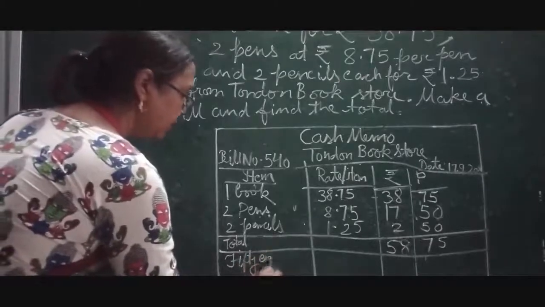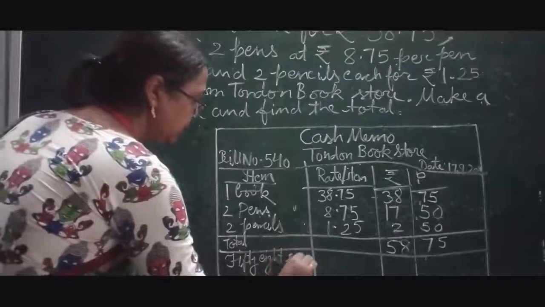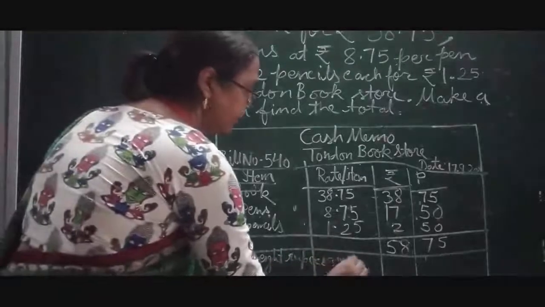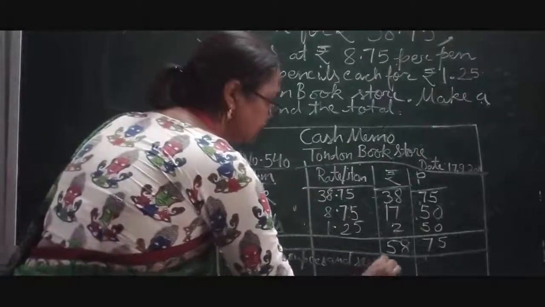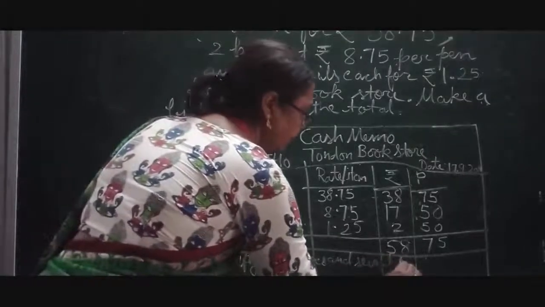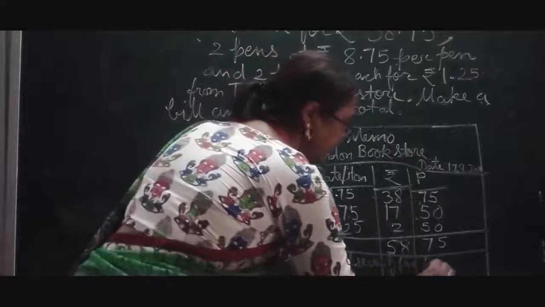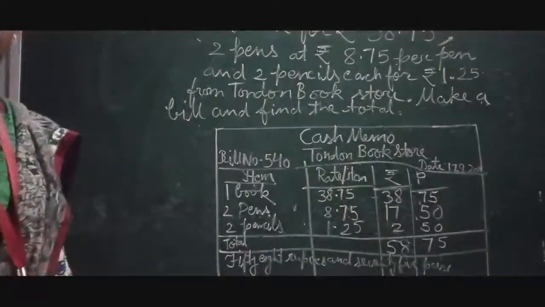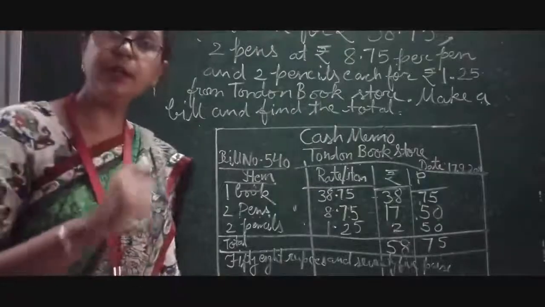So here children, in words we will write 58 rupees and 75 paise. Okay, this must be there because it will be written in words also.